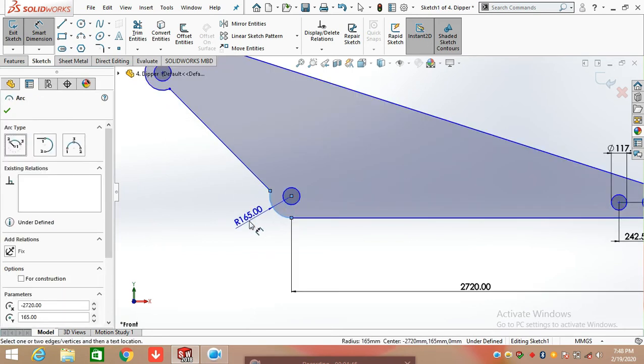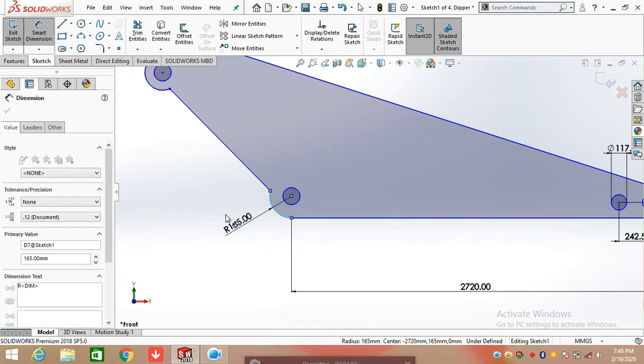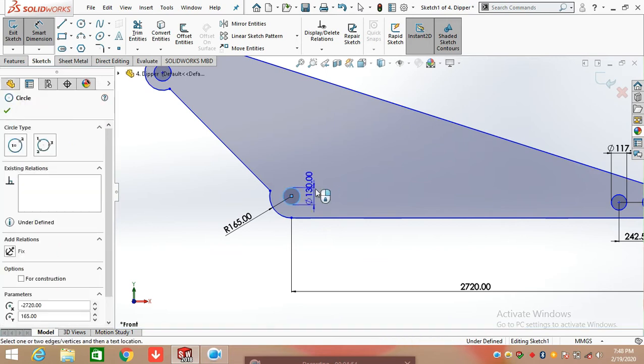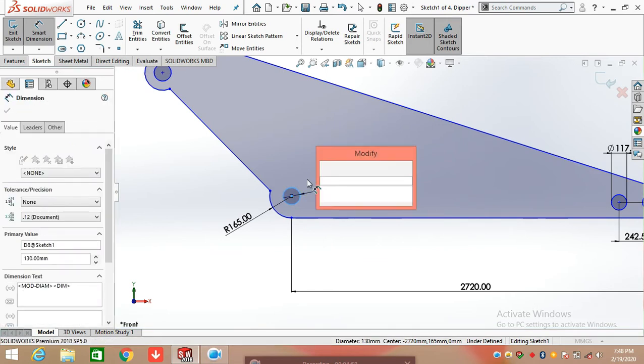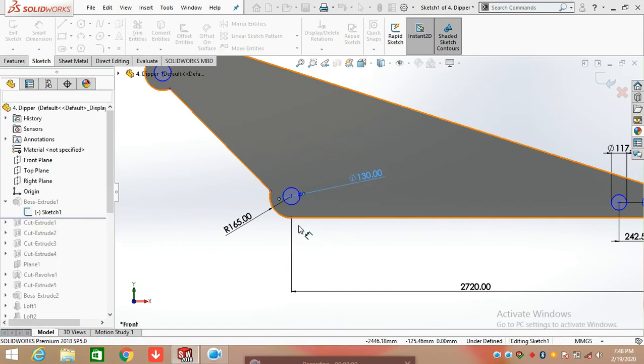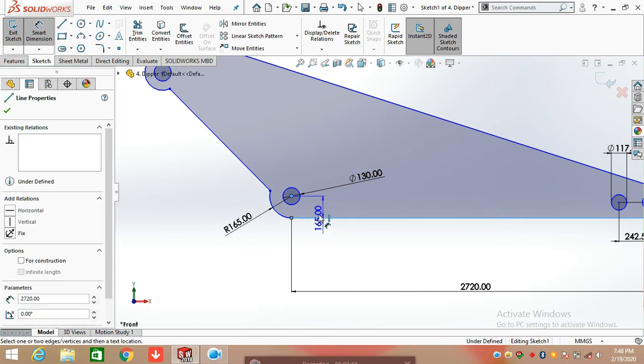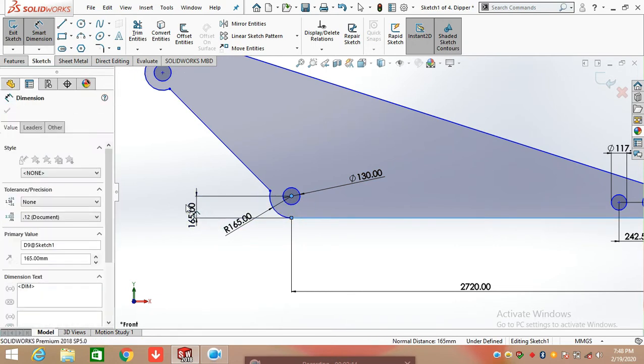So here draw an arc having a radius of 165 mm and draw a circle here having a diameter of 130 mm. Adding the relation between this point and this point by pressing the Ctrl button and make them vertical. Now defining the height of the circle from this line is 165 mm.